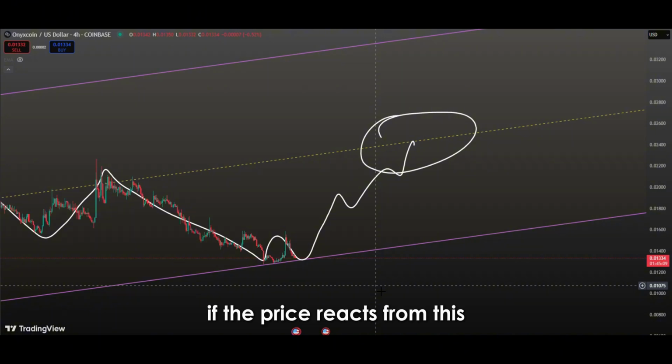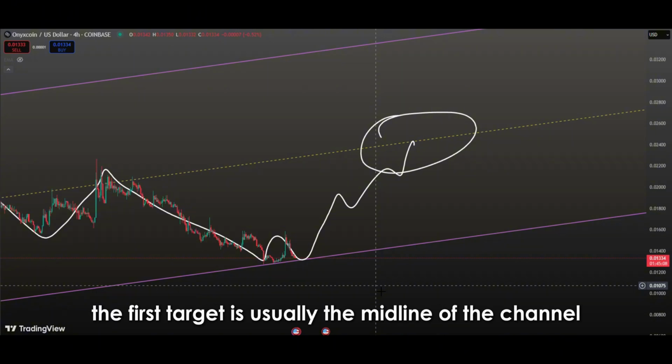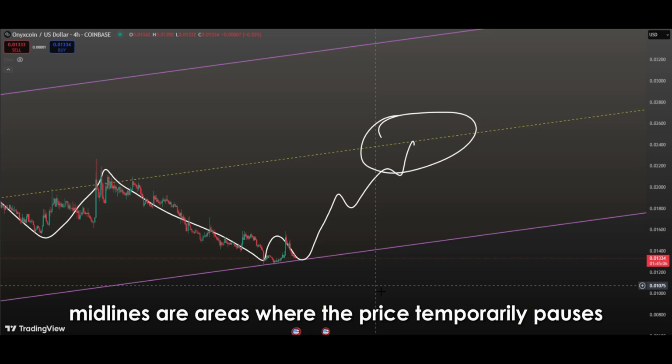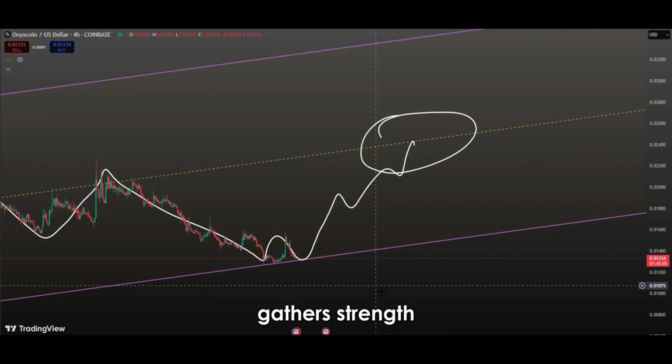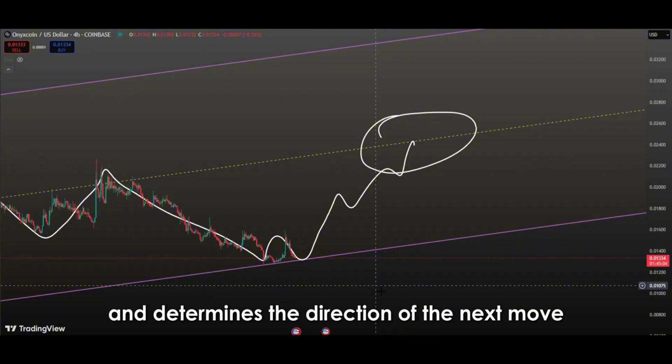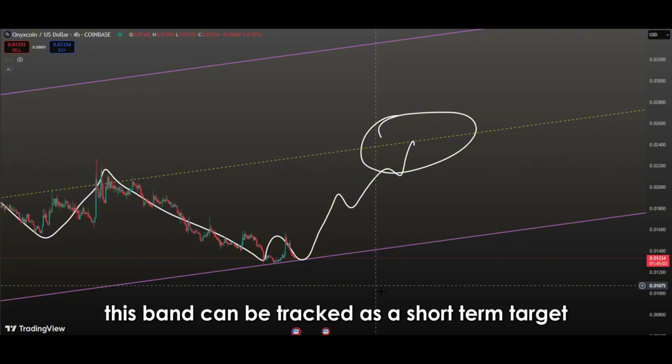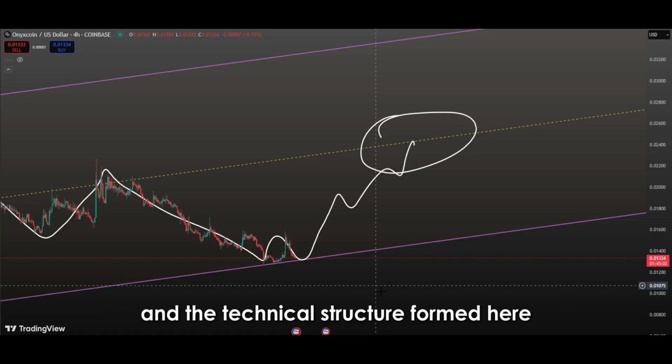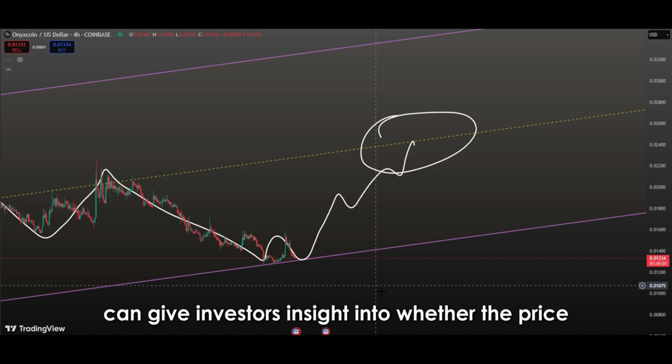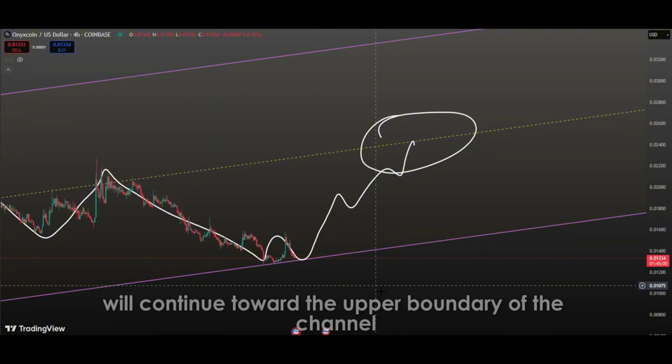If the price reacts from this support zone, the first target is usually the midline of the channel. Midlines are areas where the price temporarily pauses, gathers strength, and determines the direction of the next move. This band can be tracked as a short-term target, and the technical structure formed here can give investors insight into whether the price will continue toward the upper boundary of the channel.